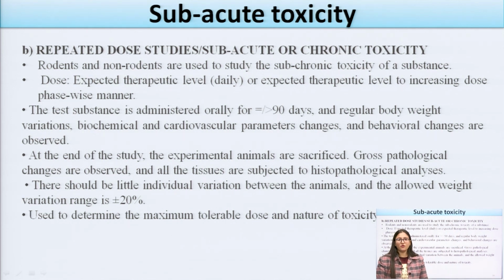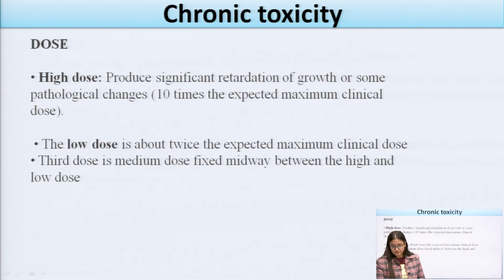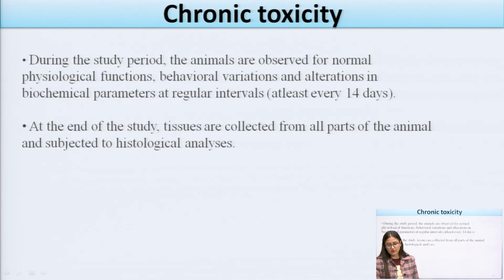This subacute or repeated dose toxicity study is mainly used for determining the maximum tolerable dose and the nature of the toxicity. There is a high dose and a low dose. The high dose produces the maximum retardation of growth, and the low dose is about twice the expected maximum clinical dose. The third dose is the medium dose, which is fixed midway between the high dose and the low dose.